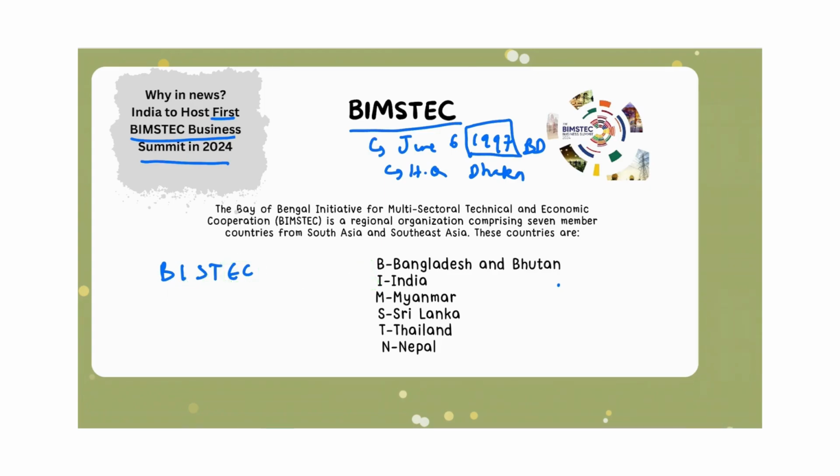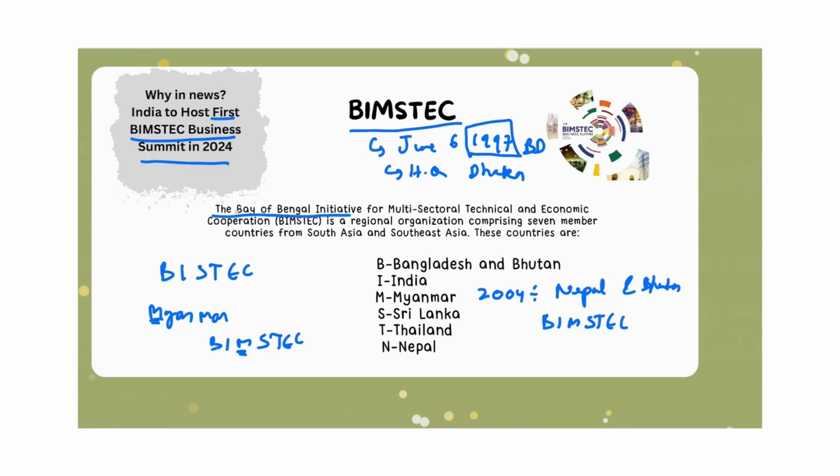In the very same year, Myanmar joined the group and the acronym changed to BIMSTEC, adding the initial of Myanmar. In 2004, the latest addition to this group was made when two countries, namely Nepal and Bhutan, joined, and the acronym of BIMSTEC changed completely. So BIMSTEC now stands for the Bay of Bengal Initiative for Multi-Sectoral Technical and Economic Cooperation.